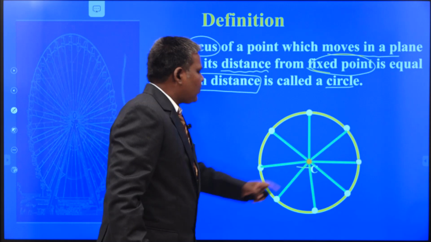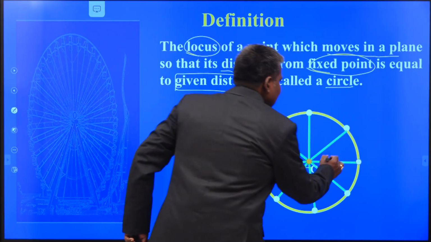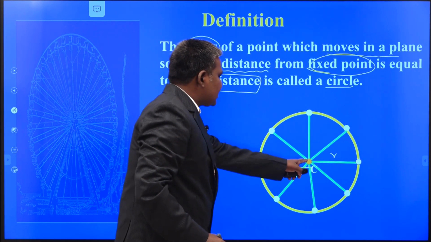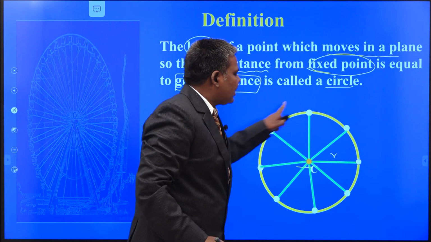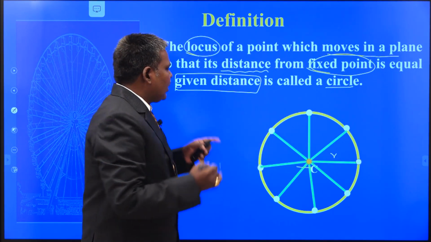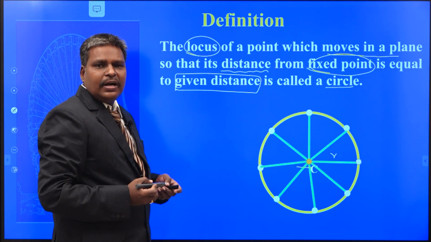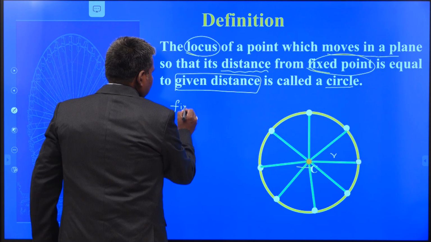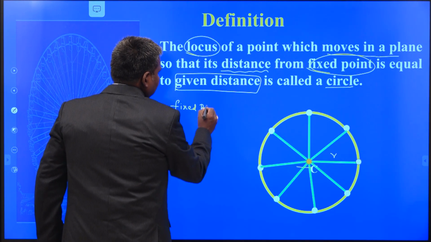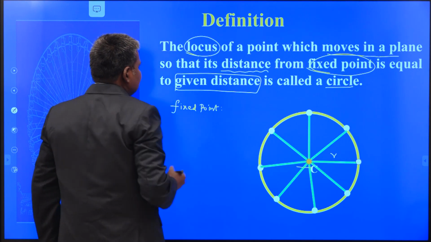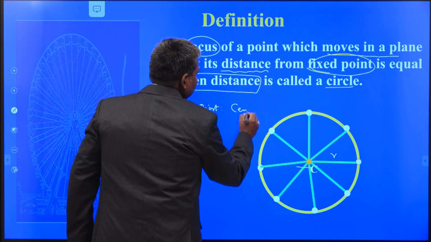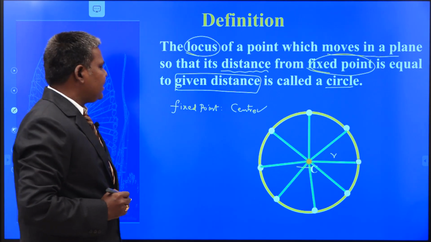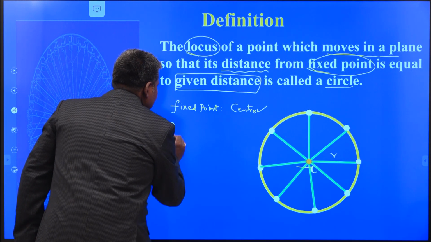So fix the point and fix some distance, let us say r. You collect all the points in this plane such that the distance from the given point to all these points is equal, then we get a locus. That locus is called what? Circle. Here the fixed point is called what? The fixed point is nothing but the center of the circle. What am I saying? Center of the circle. The fixed point is called the center. Distance.